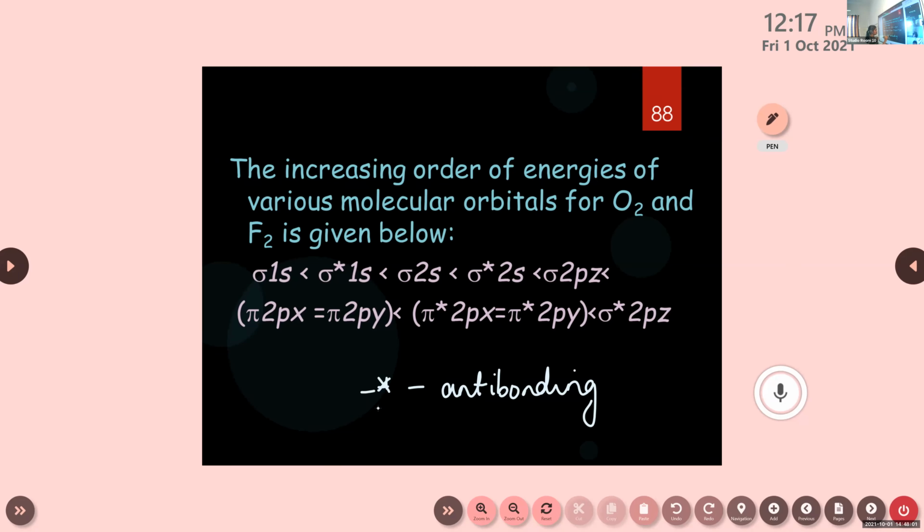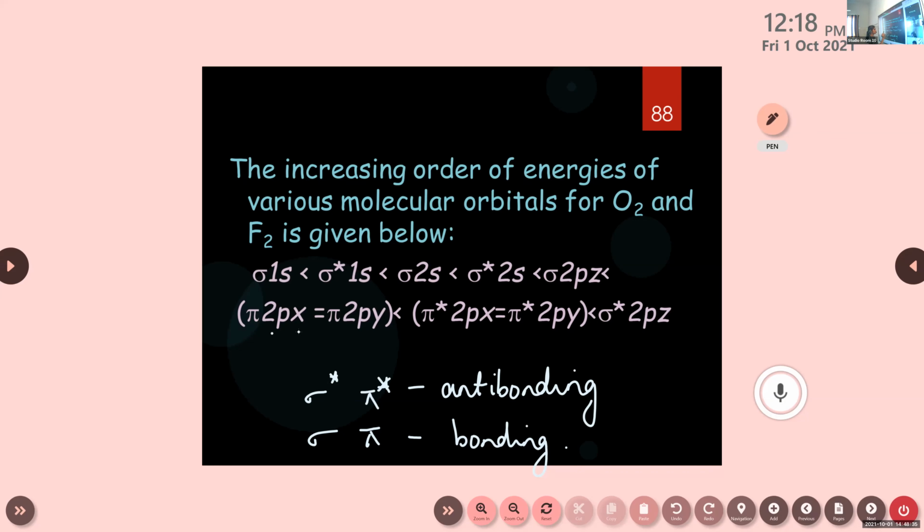Both pi star and sigma star are anti-bonding. Then sigma and pi are bonding. So this is the increasing order of energy: sigma 1s is less than sigma star 1s, then it is less than sigma 2s, less than sigma star 2s, less than sigma 2pz, less than pi 2px equal to pi 2py.